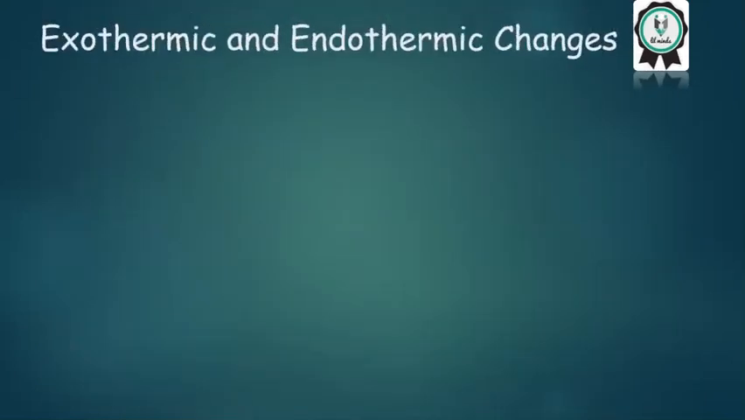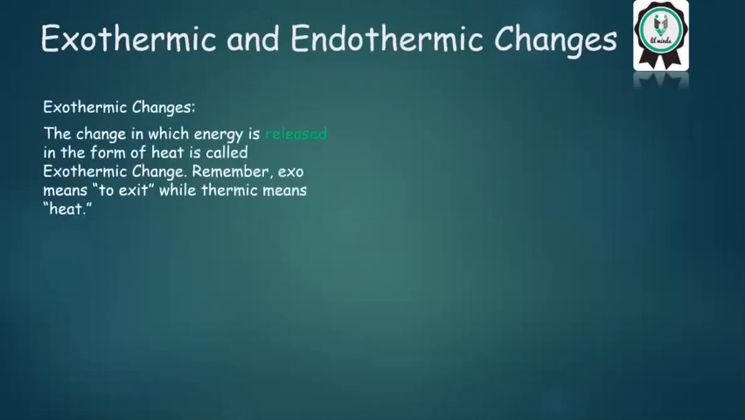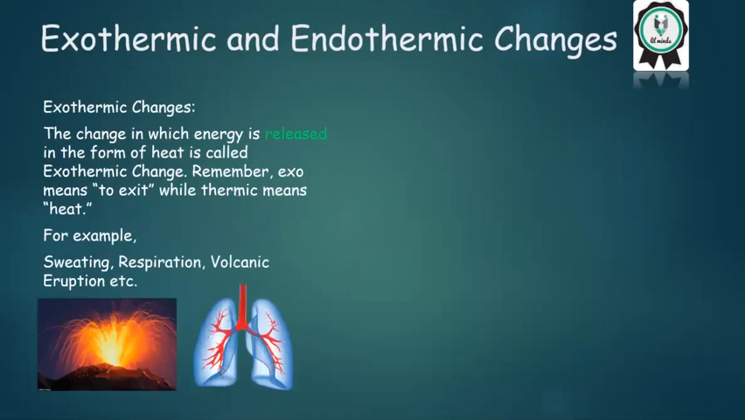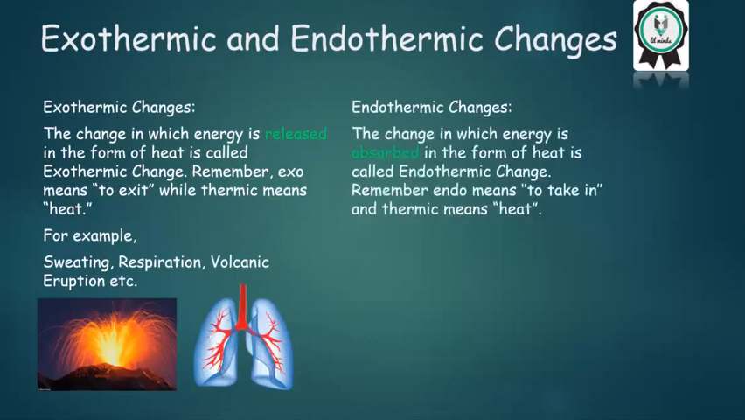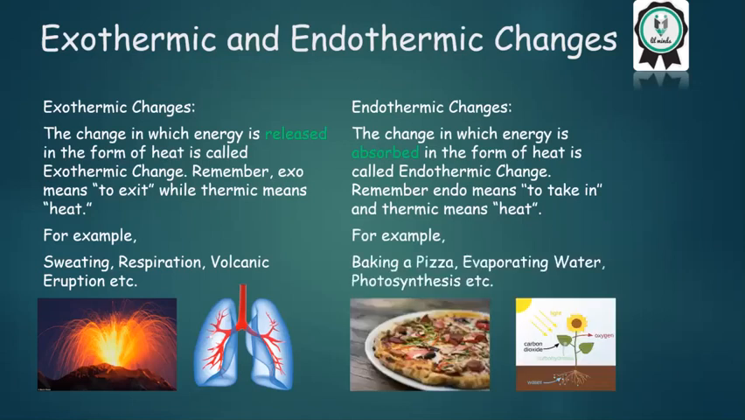Exothermic and endothermic change. Exothermic changes. The change in which energy is released in the form of heat is called exothermic change. Remember, exo means to exit, while thermic means heat. For example, sweating, respiration, volcanic eruption, etc. Endothermic changes. The change in which energy is absorbed in the form of heat is called endothermic change. Remember, endo means to take in and thermic means heat. For example, baking a pizza, evaporating water, photosynthesis, etc.